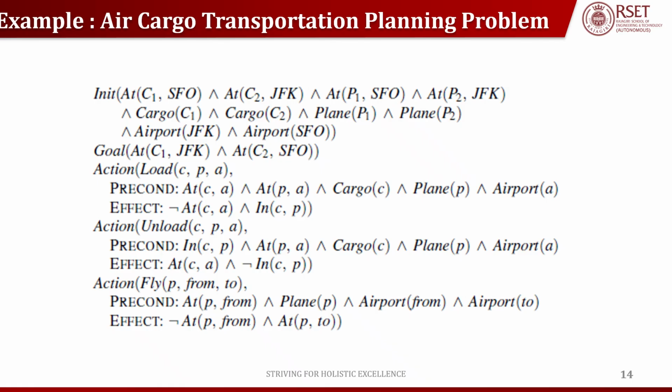C should be at A and P should be at A, where C is the cargo, P is the plane, and A is the airport. The effect is that C is not at A and C is in P. This means that the cargo should not be at the airport and the cargo should be in the plane.